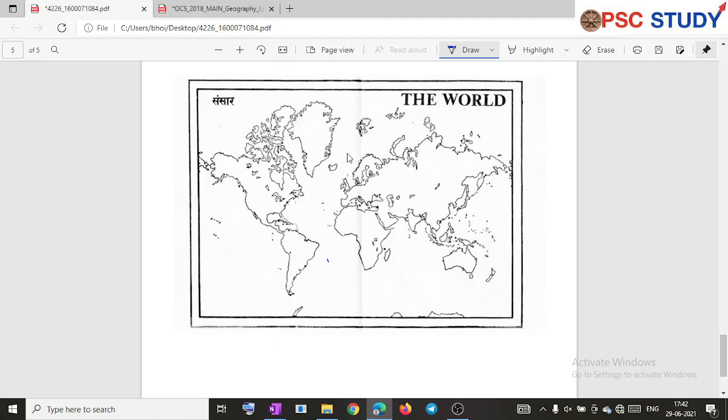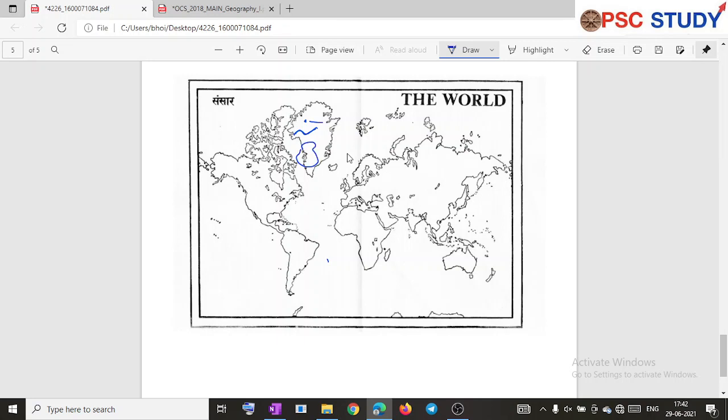Normally, if anyone asks you about Lake Superior or Lake Ontario, Lake Ontario is located here. Another thing I need to mention before doing this is that normally you can mark the location in three ways: either by a point, or through a linear presentation, or through an aerial presentation like this.